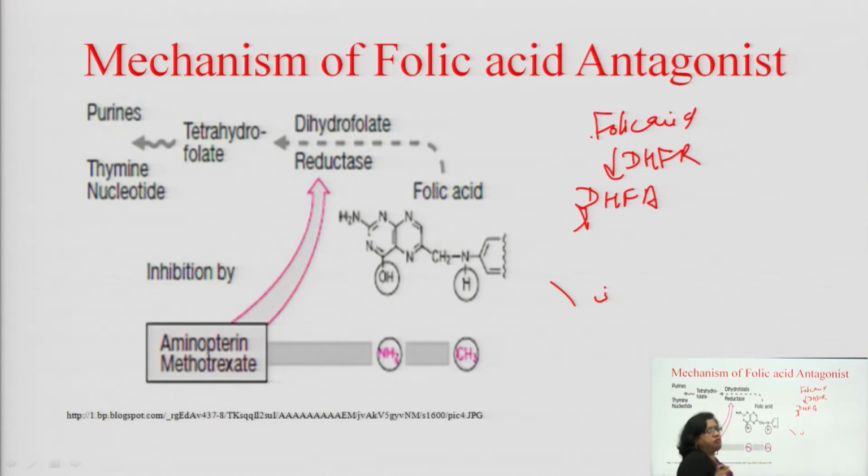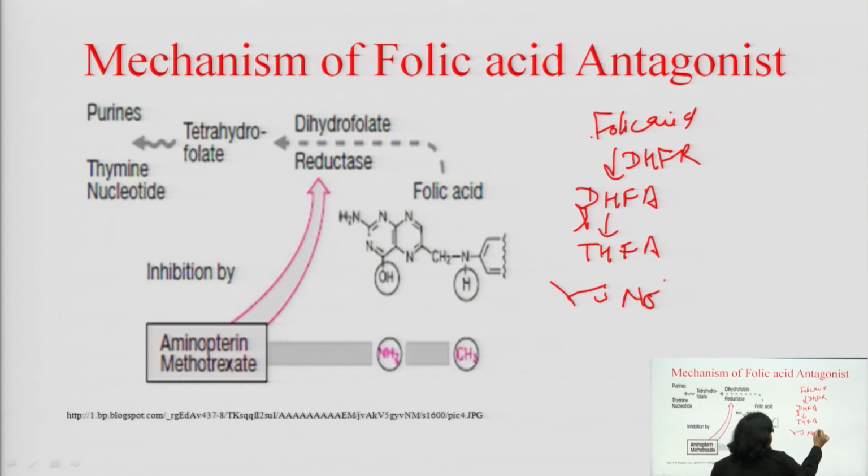Okay. Dihydrofolate reductase is an enzyme. Now dihydrofolic acid is converted into tetrahydrofolic acid. So there are so many coenzymes like N5 methylene tetrahydrofolic acid, N5 N10 methylene tetrahydrofolic acid. These are the coenzymes which are required for the synthesis of DNA. So this is the general mechanism.